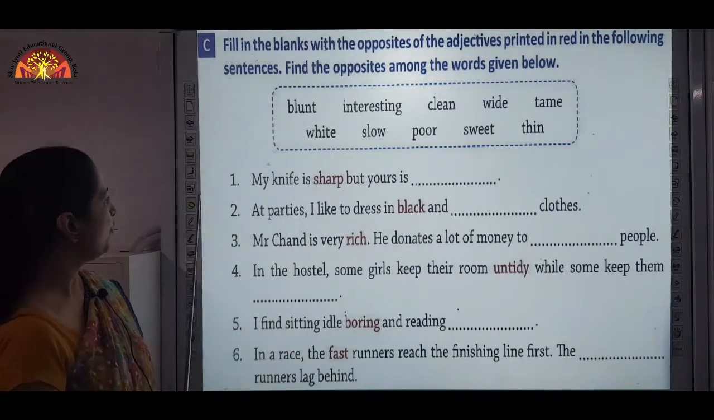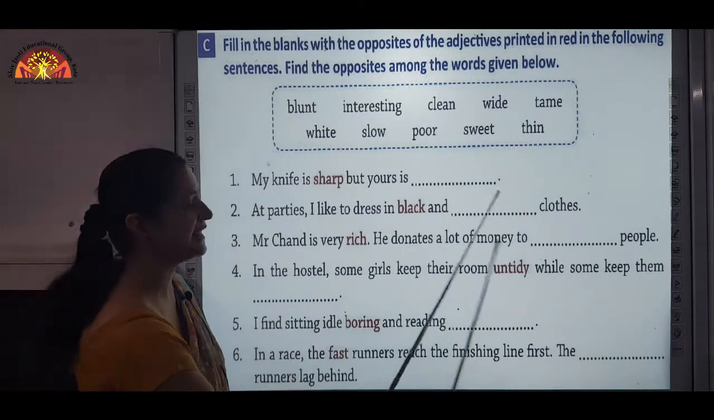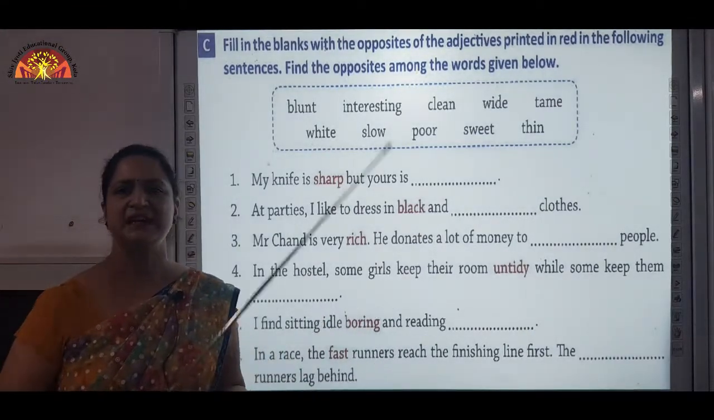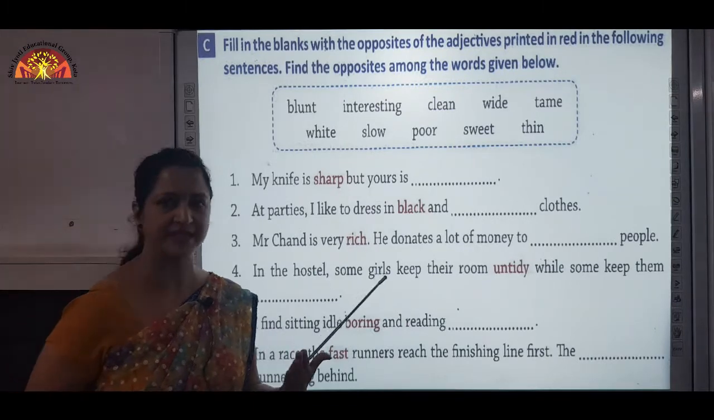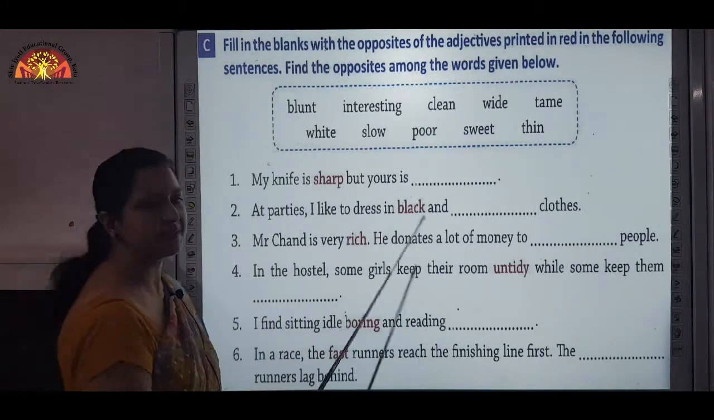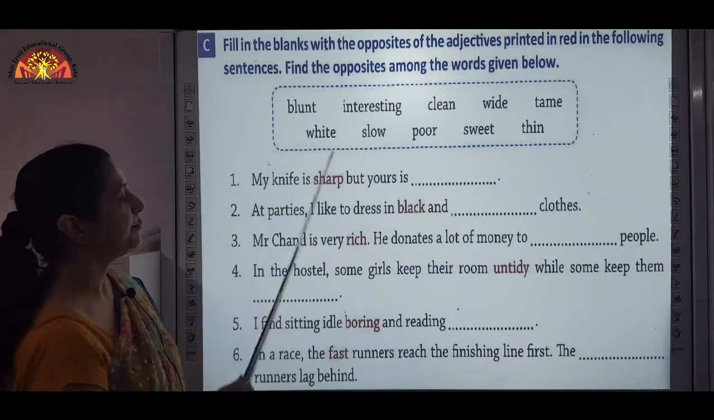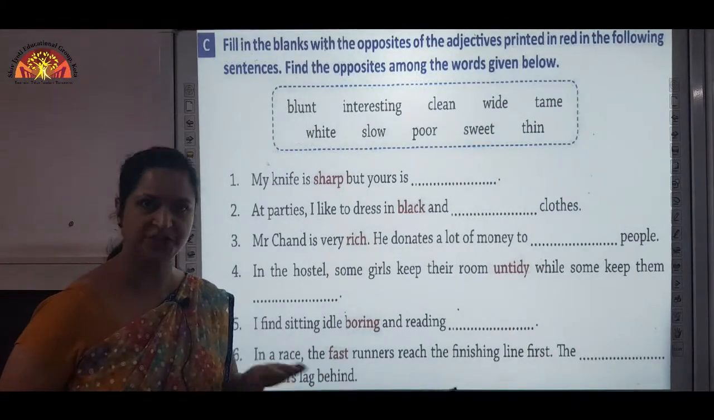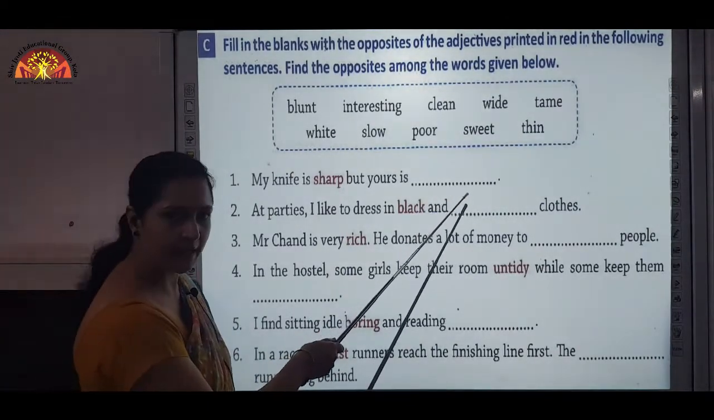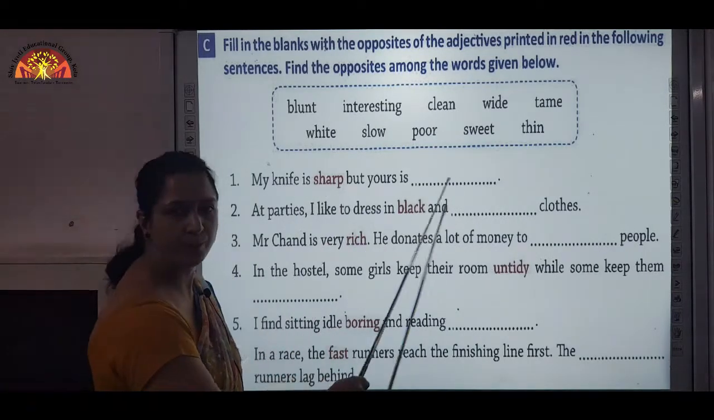Now number 1, my knife is sharp but yours is dash. Now what is sharp? Sharp means pointed, which can cut anything. Okay, that is sharp. So my knife is sharp but yours is blunt. So here blunt is here. Okay, blunt which is not sharp, which is not pointed, it cannot cut anything. So blunt will come here. My knife is sharp, but yours is blunt.